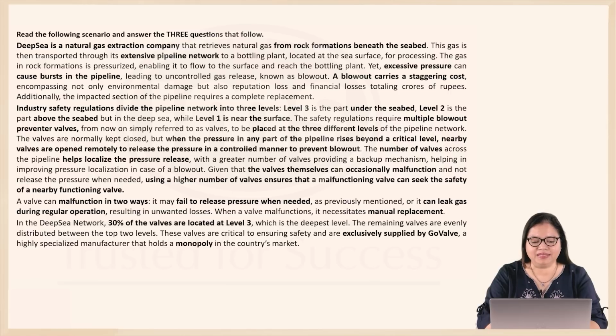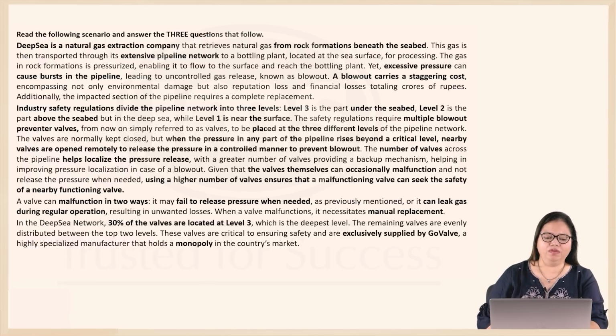And in such cases, using a higher number of valves ensures that a malfunctioning valve can seek the safety of a nearby functioning valve. So if one valve is malfunctioning, the nearby functioning valve can be used to manage the situation. And how can a valve malfunction? In 2 ways. One is it fails to release pressure when needed, or it can just leak gas during regular operations.